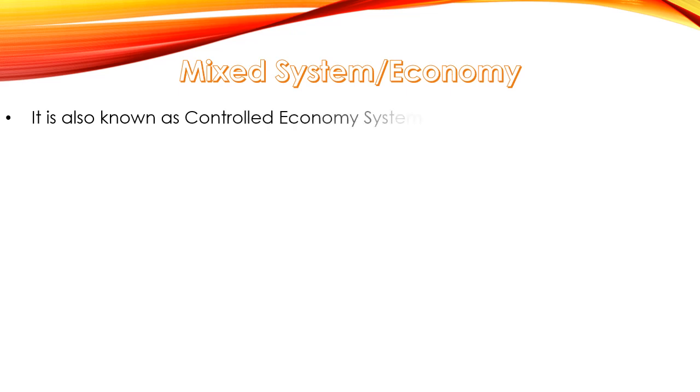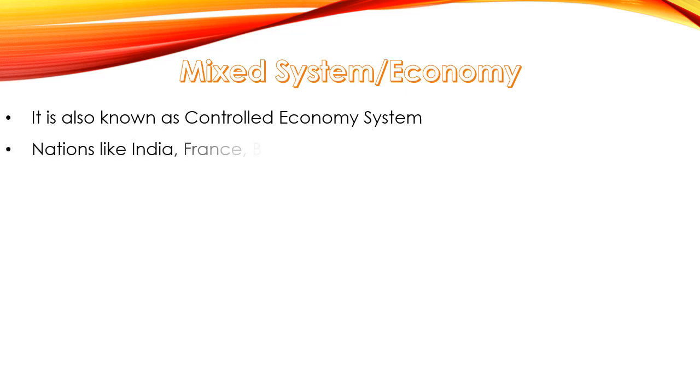Mixed system, or the mixed economy. Now this is a mixture of market mechanism and socialist. If you just imagine a line in your head, the leftmost part of the line is the market system and the rightmost point is the socialist system, and everything in the center is the mixed system, which is an efficient mixture, if I try to say, of the market and socialist systems. So it is also known as the controlled economy system. Now remember this controlled economy system, many times a 1 mark question is asked about this.